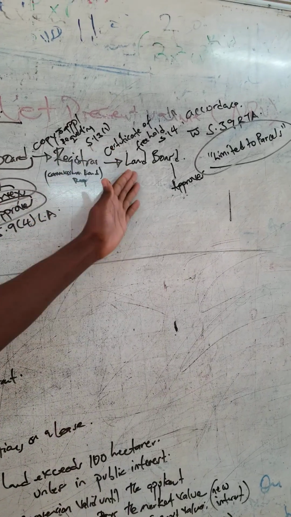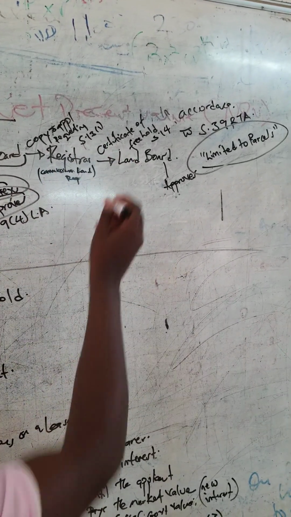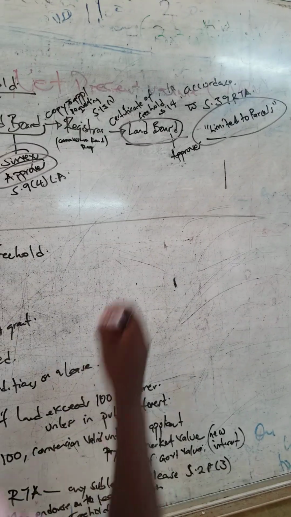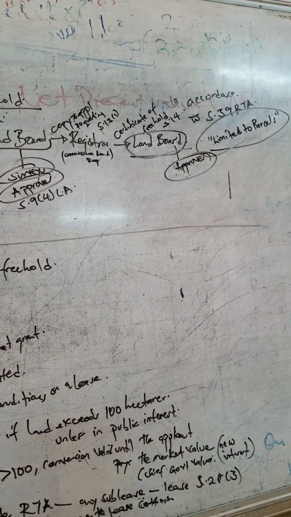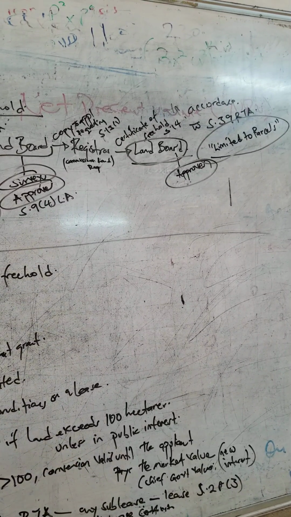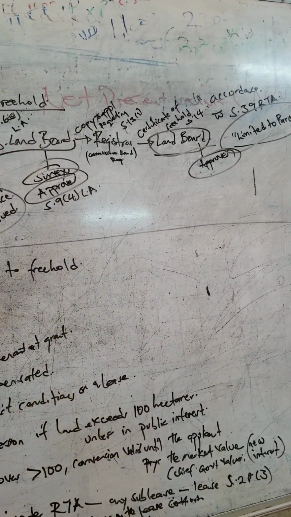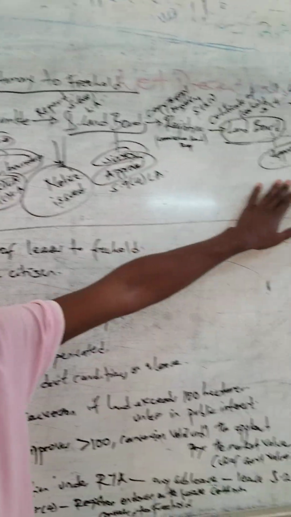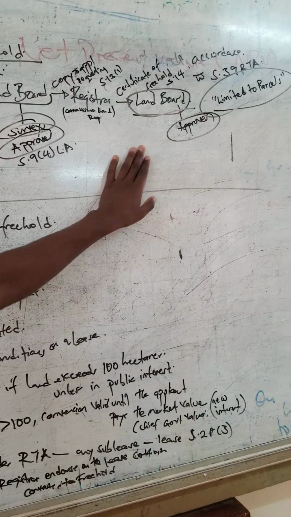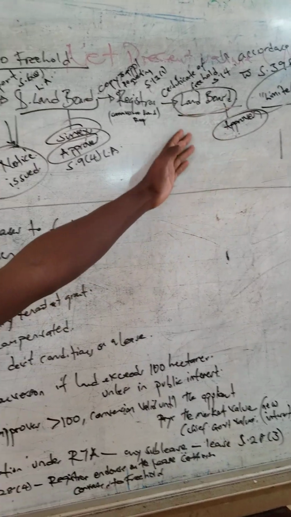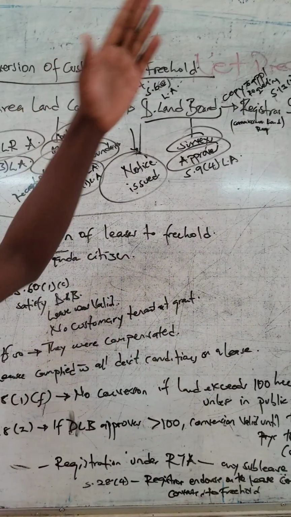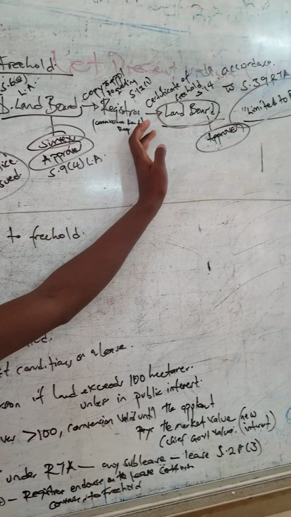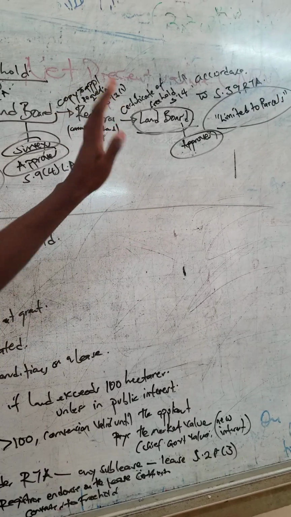So this certificate is taken back to the district land board. You get? The onus of the district land board is to approve that the conversion has taken place. It has turned from customary to freehold. So they approve. Put that in mind. After approval, the applicant then enjoys the rights of a freehold, or his land is changed into the freehold land tenure system. So basically, that is the process.